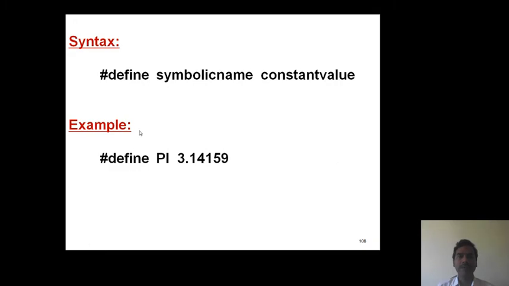Let us take an example: #define PI 3.14159. Here the meaning is, whenever the symbolic name arises, the compiler replaces the name with the symbolic constant value 3.14159.